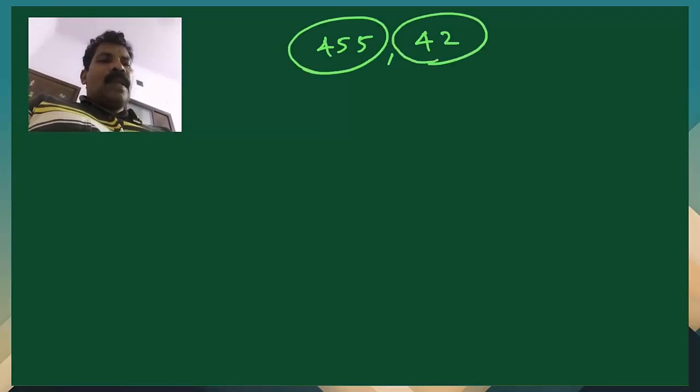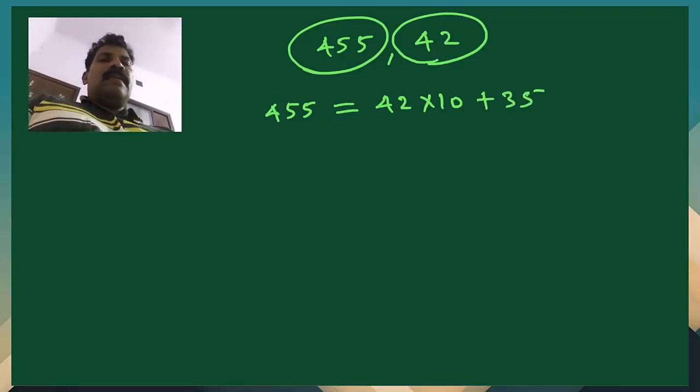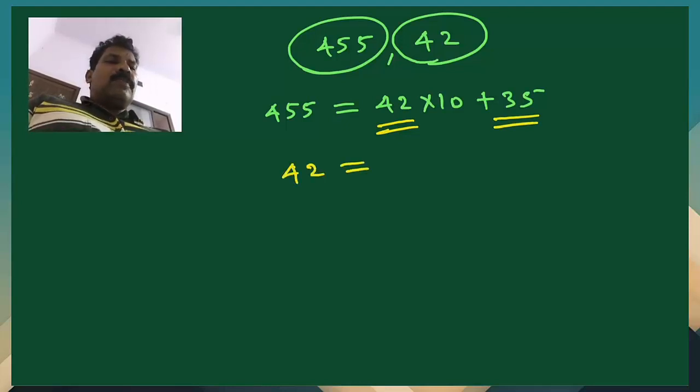So once again I will tell you, 455 and 42. So what do we have to do? First of all we have to divide 455 by 42. That is 455 is equal to 42 into 10 plus 35. Then we will proceed with the 42 and 35. Then 42 will be the dividend, that is 42 is equal to 35 into 1 plus 7.